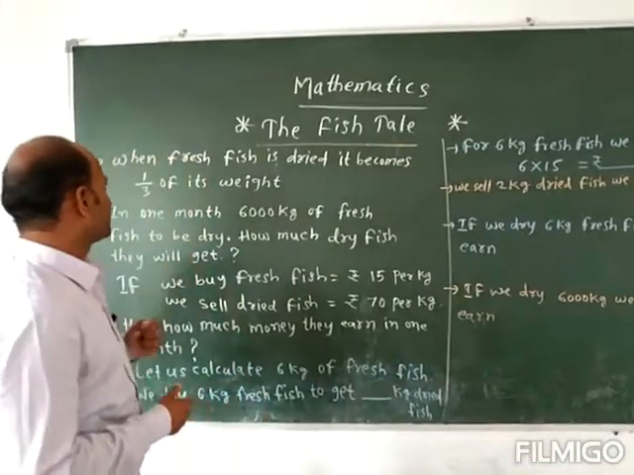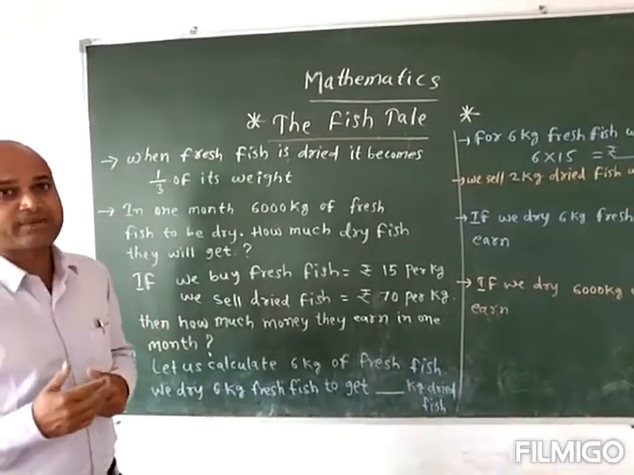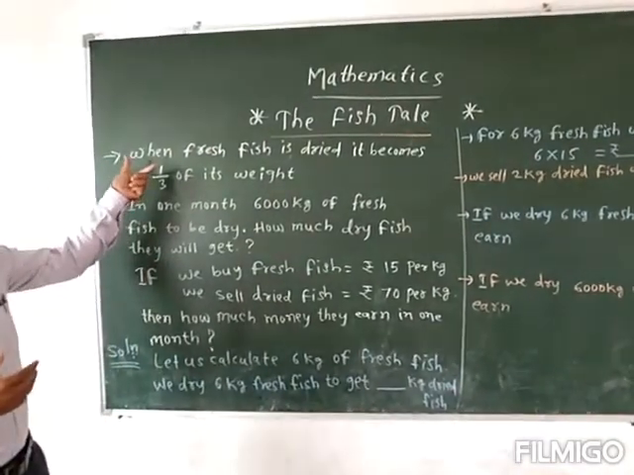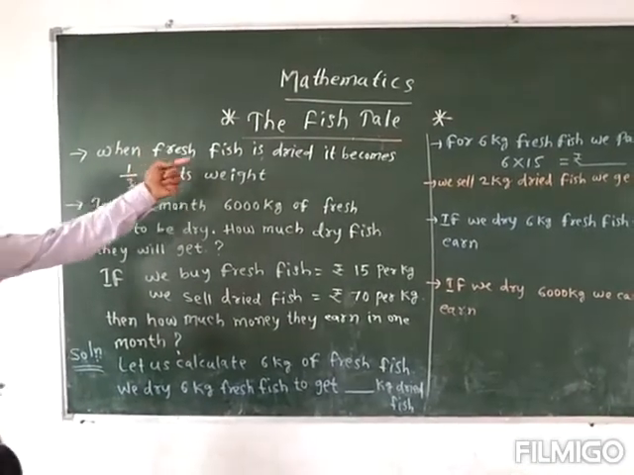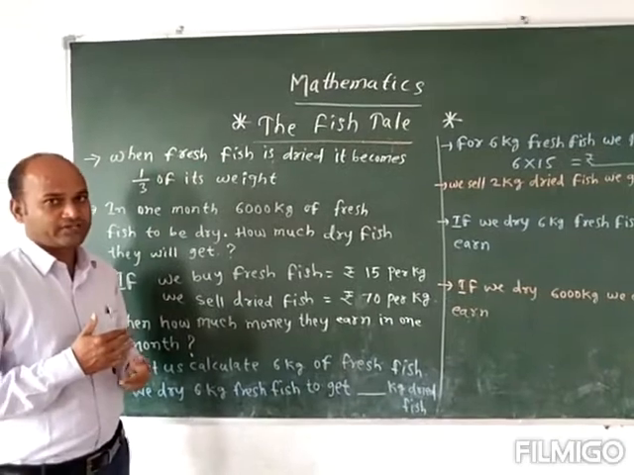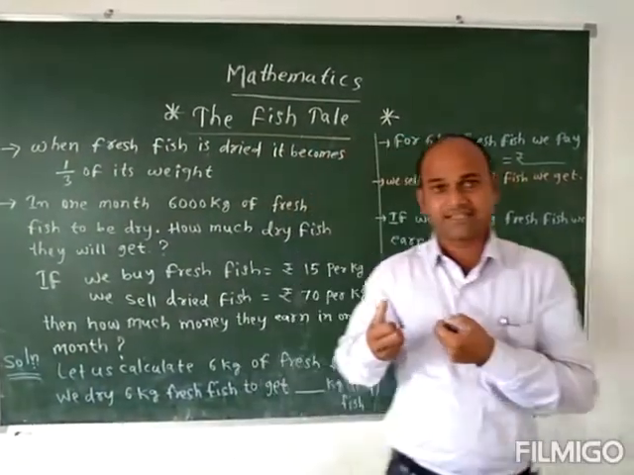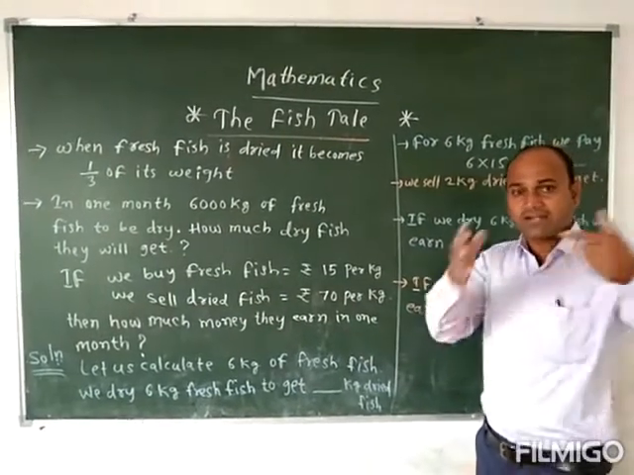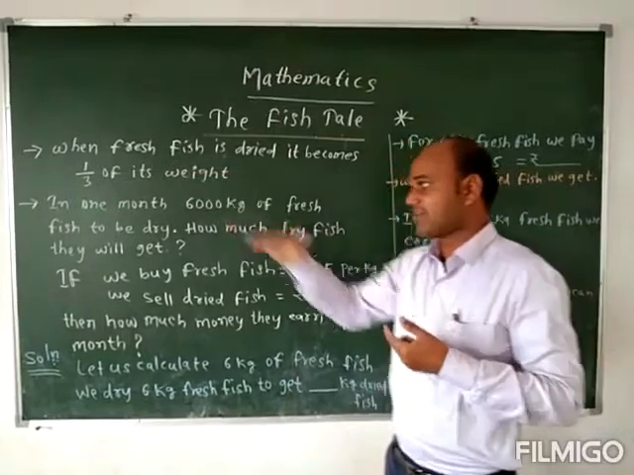We have some practice here. When those fishermen dry the fresh fish, it becomes 1/3 of its weight. अगर ये fresh जो फिश निकालते हैं सी से बाहर, उसको अगर ड्राई कर देंगे so their weight becomes 1/3 only. उनका weight कितना रह जाएगा?